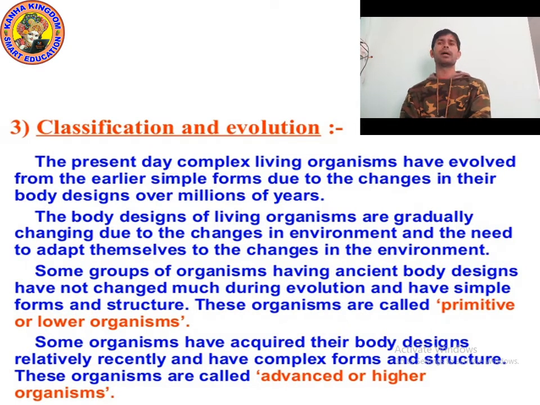These organisms are called advanced or higher organisms. So on the basis of evolution there are two types of organisms, lower organisms and higher organisms. We will also classify them into different parts, don't worry.